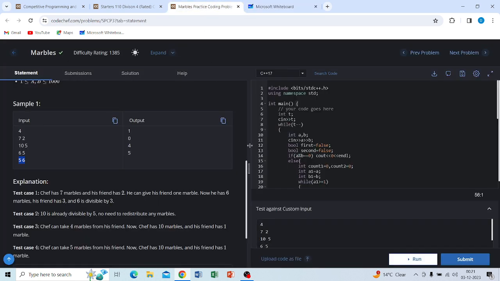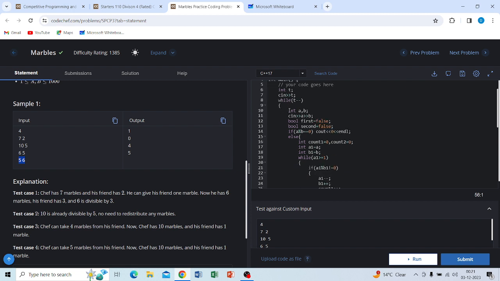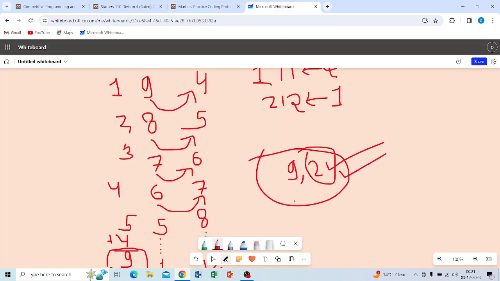Now this is the problem and this is the solution. We would be taking marbles A and B from the user. Okay. Boolean first false, second false. I will explain later why we initialize the boolean. If A is divisible by B, first of all we will check that. Suppose the chef has 10 marbles and their friend has 5 marbles.